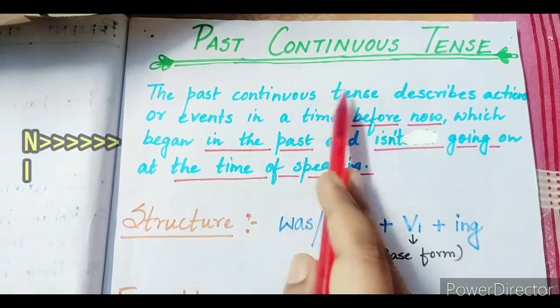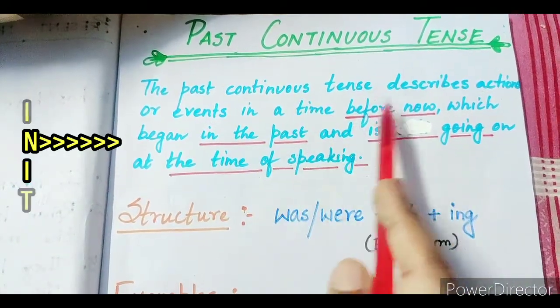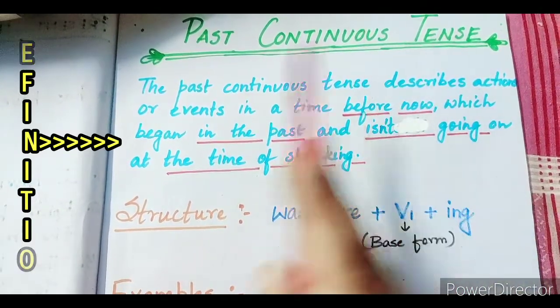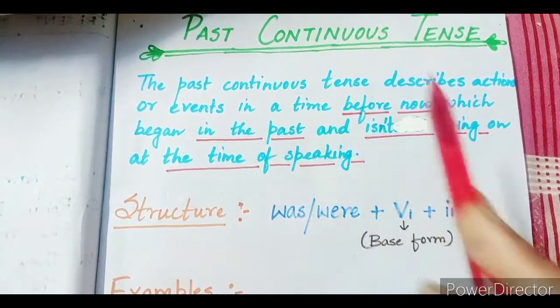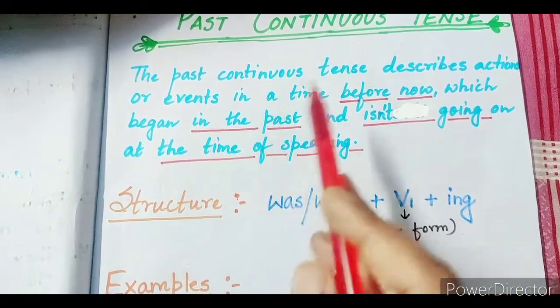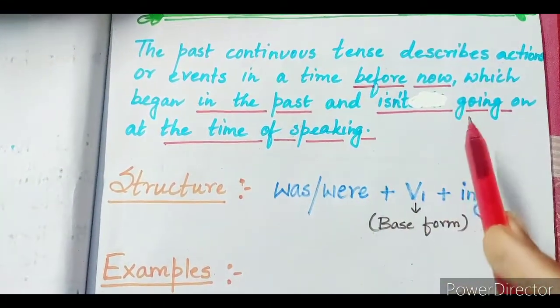The past continuous tense describes actions or events in a time before now. That means the action began in the past but is not going on at the time of speaking. So it went on for a long time in the past. It was continuous in the past, but at the present moment it is not happening now.